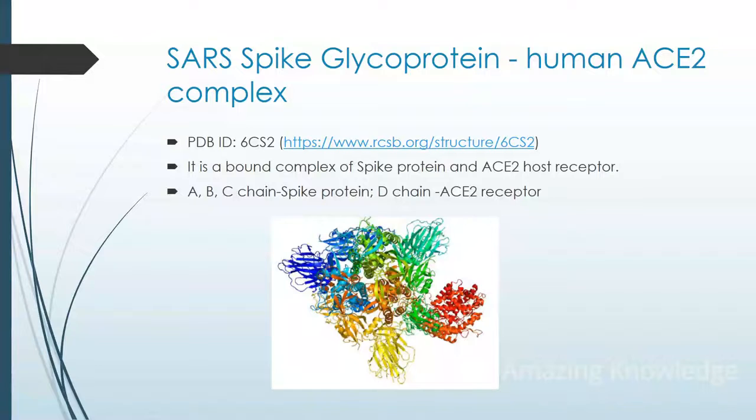The second drug target is the SARS spike glycoprotein human ACE2 complex. It is a bound complex of spike protein and the ACE2 host receptor. There are 4 chains in this protein. A, B, C chains are spike proteins, and the D chain is the ACE2 receptor. The crystal structure can be downloaded from the Protein Data Bank, and the PDB ID is 6CS2.